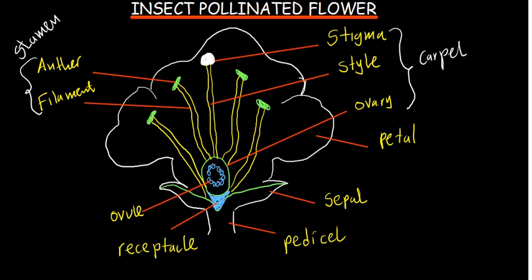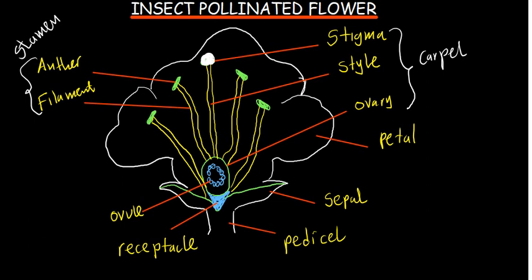And then we've got the stamen, which is there. The stamen is just the male reproductive organ. It consists of the anther and the filament, as we can see these two parts. The anther contains pollen grains which are going to move to the stigma during pollination. And then we have the filament.